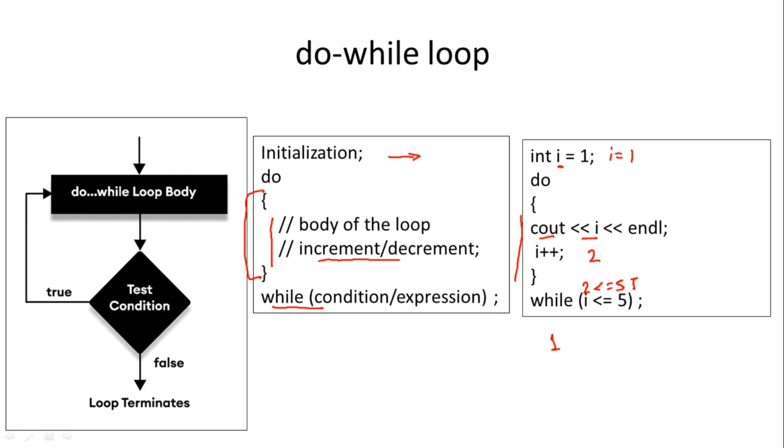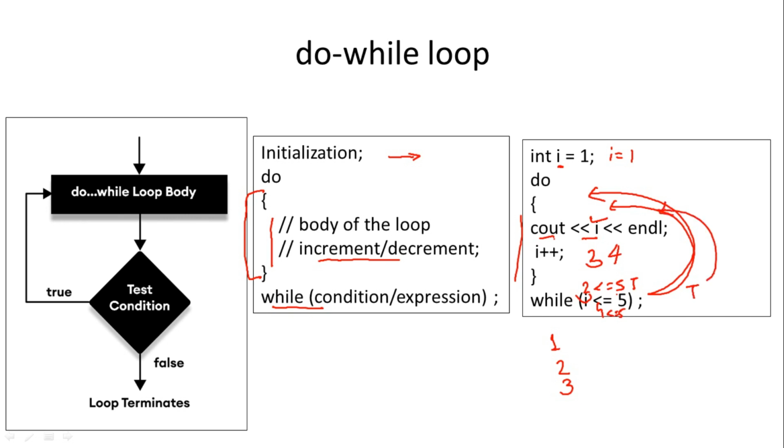So again go to the do statement: cout I, so 2 will be printed, then I++, so the value will become 3. 3 less than or equal to 5, yes, so again do the task: cout I, 3 will be printed, then I++ makes the value 4. 4 less than or equal to 5, true.